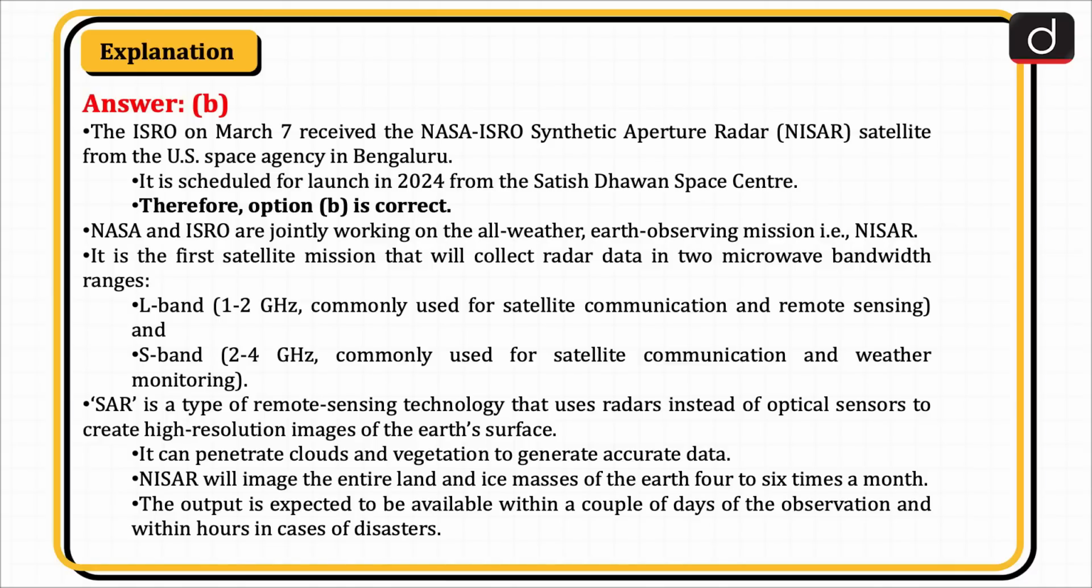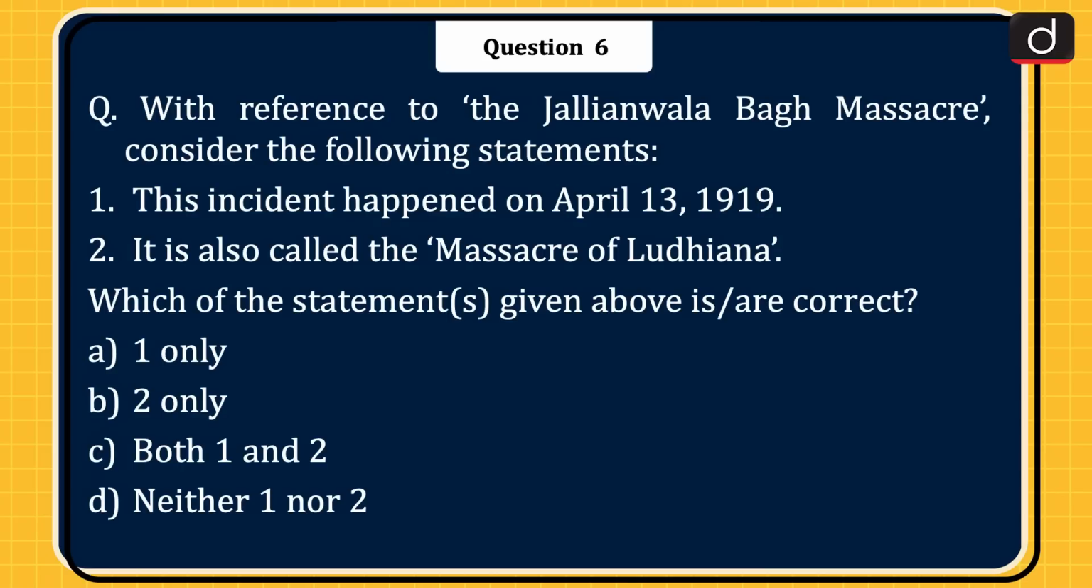Next question is, with reference to the Jallianwala Bagh massacre, consider the following statements. 1. This incident happened on April 13, 1919. 2. It is also called the Massacre of Ludhiana. Which of the statements given above is or are correct? 1 only, 2 only, both 1 and 2, or neither 1 nor 2. The correct answer is option A, 1 only.